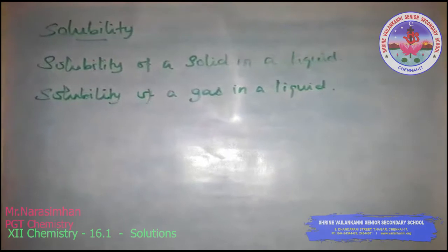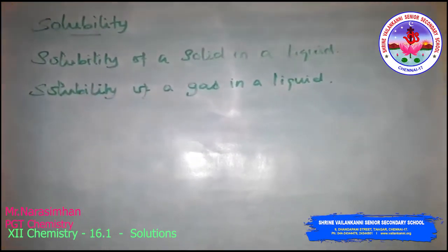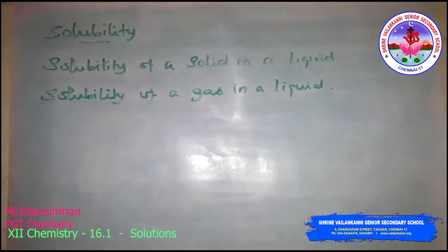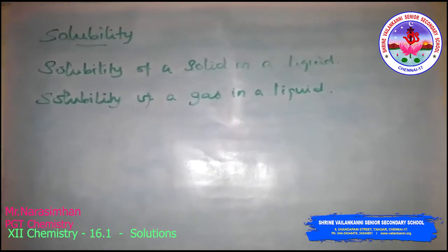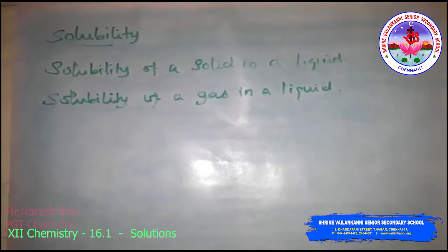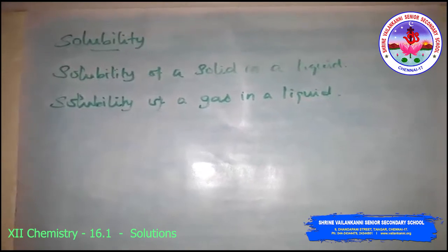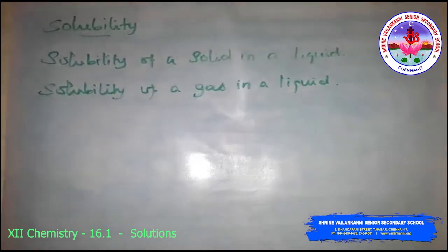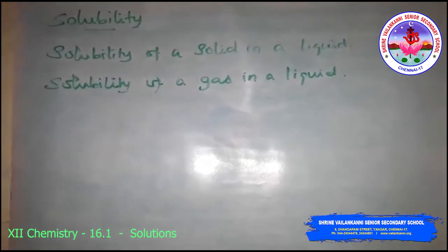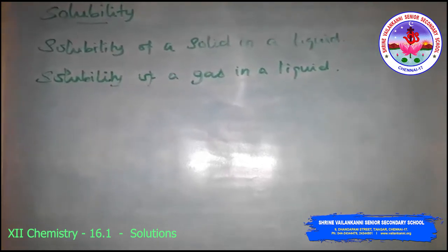Solubility. The solubility of a substance is its maximum amount that can be dissolved in a specified amount of solvent at a specified temperature. It depends upon the nature of solute and solvent as well as temperature and pressure. Here we are going to discuss the solubility of a solid in a liquid and the solubility of a gas in a liquid.